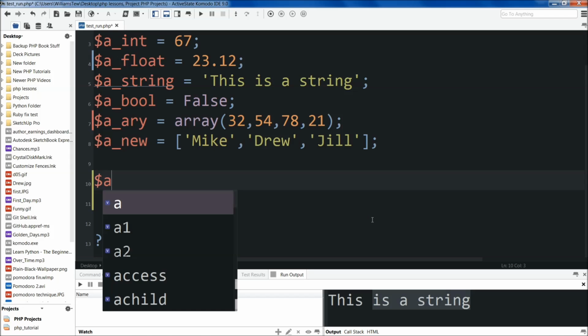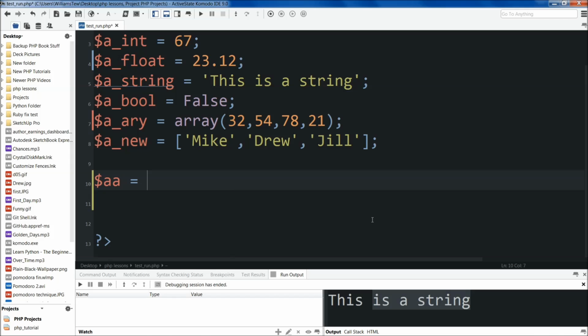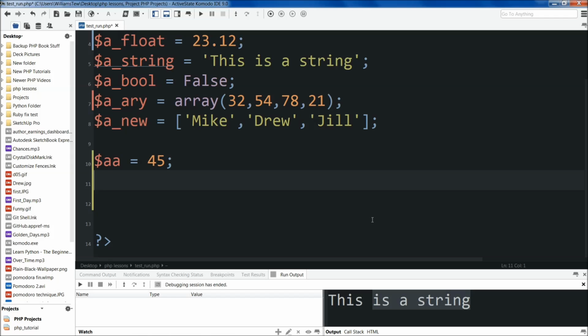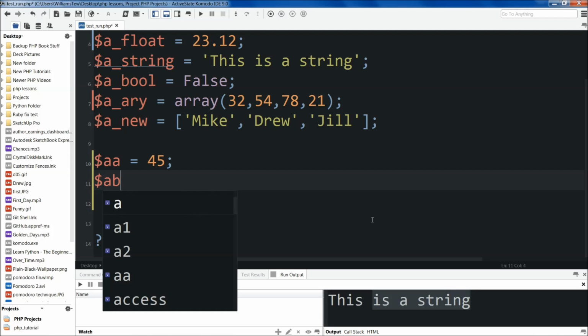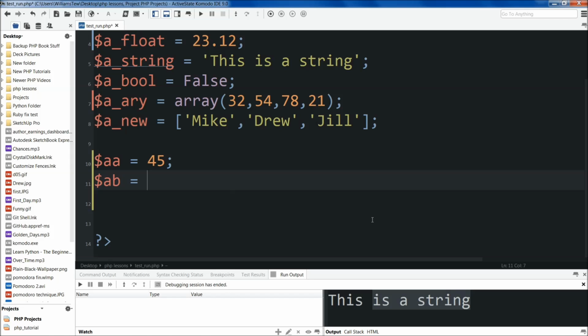I had it just at 23, now it's a float. We'll name this variable AA and set it equal to 45. Then we'll set another variable, AB, equal to 10.